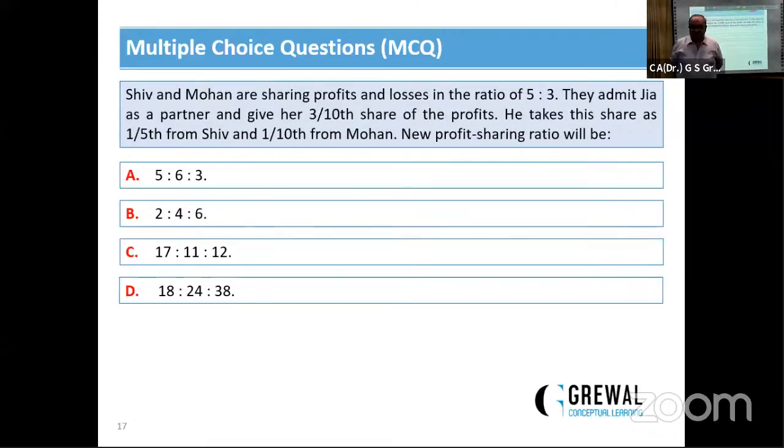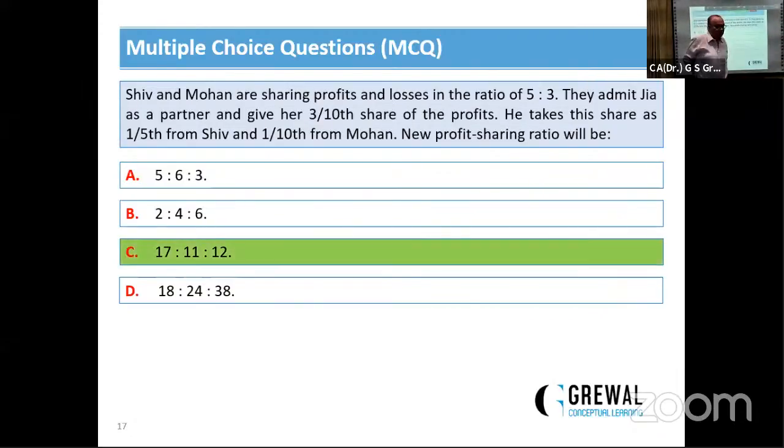It means Shiv's new share will be 5/8 minus 1/5, and Mohan's 3/8 minus 1/10. She will get the share from these two partners, and her share is already given as 3/10. So the correct answer will be 17:11:12.